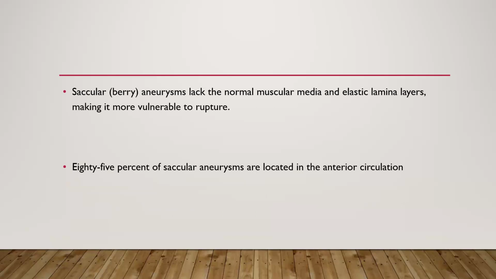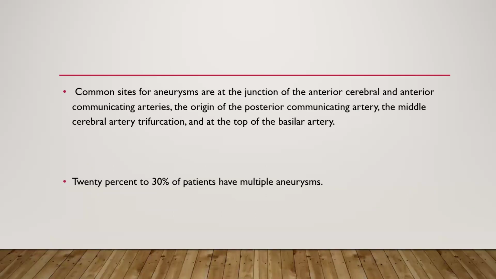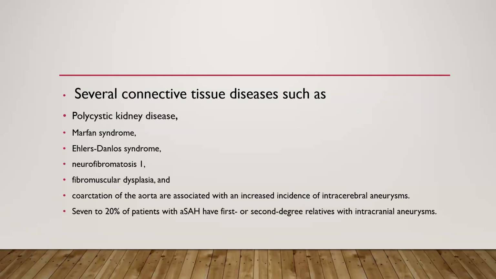85% of saccular aneurysms are located in the anterior circulation. Common sites of aneurysm are at the junction of the anterior cerebral and anterior communicating artery, the origin of the posterior communicating artery, the middle cerebral artery trifurcation, and at the top of the basilar artery. 20% to 30% of patients have multiple aneurysms.